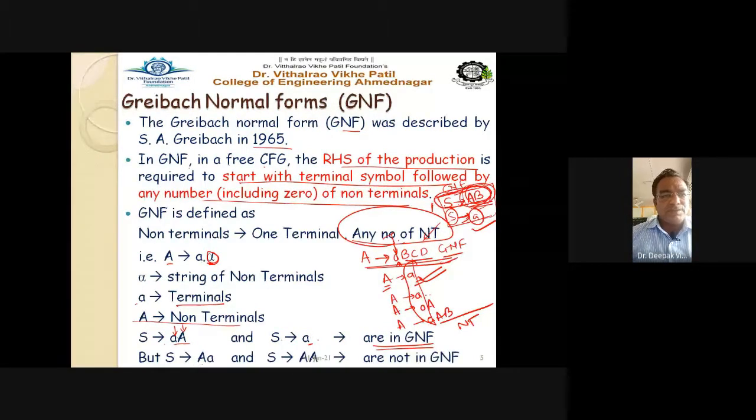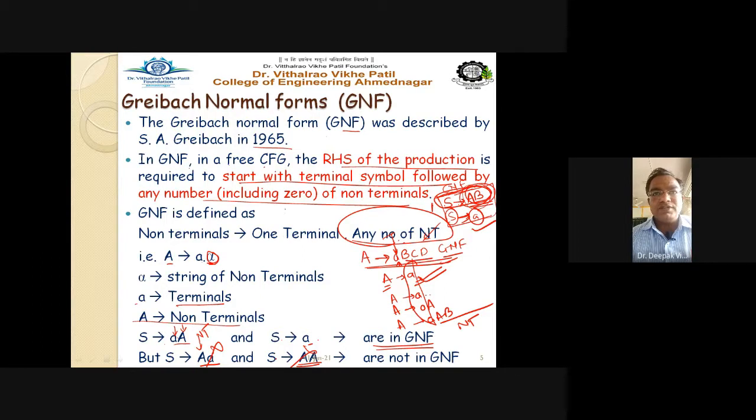Now this string, this right hand side starts with the non-terminal, that is nothing but NT, and then a terminal, so it is not in GNF. Whereas this S produces two non-terminals, it is also not in Greibach normal form. Getting this point?